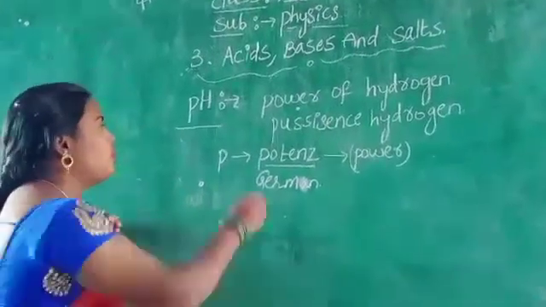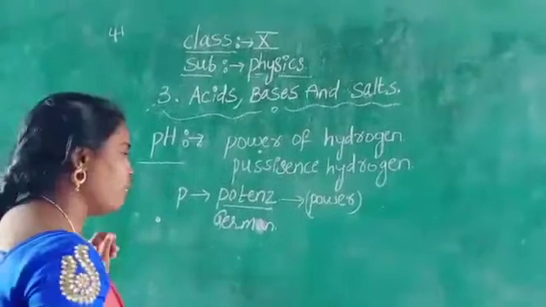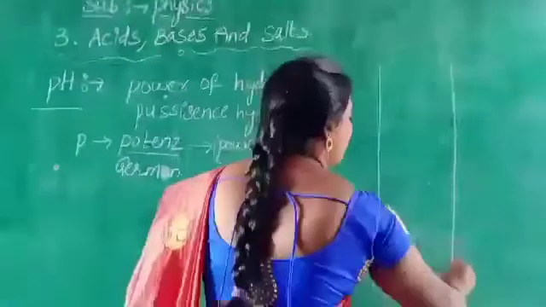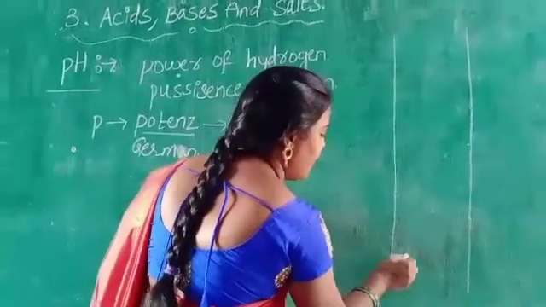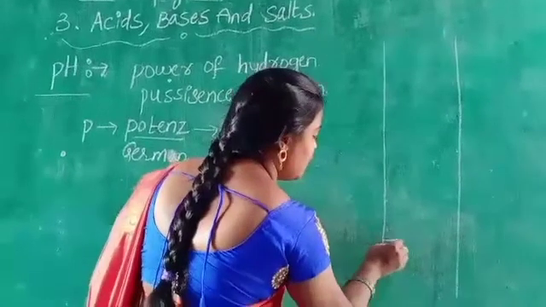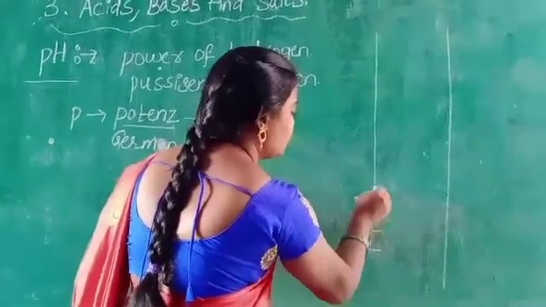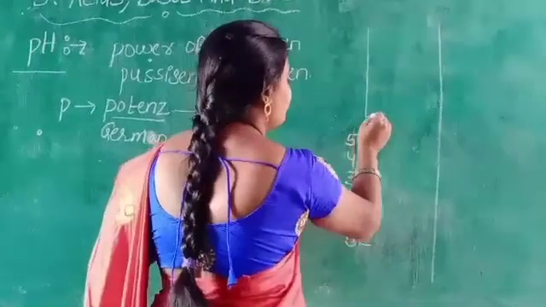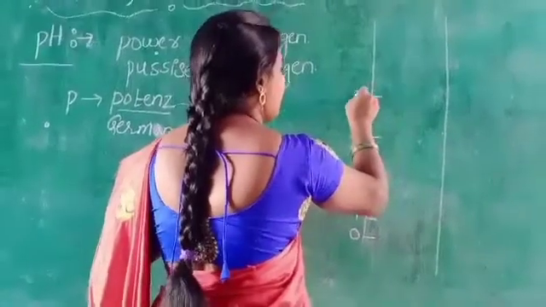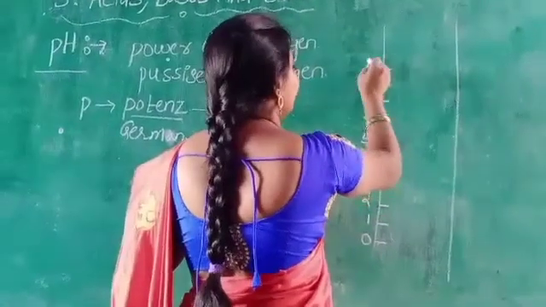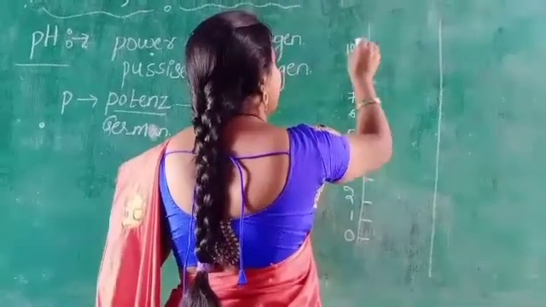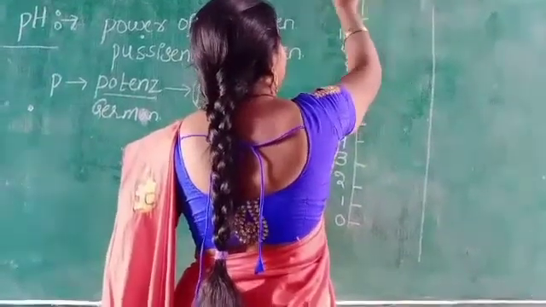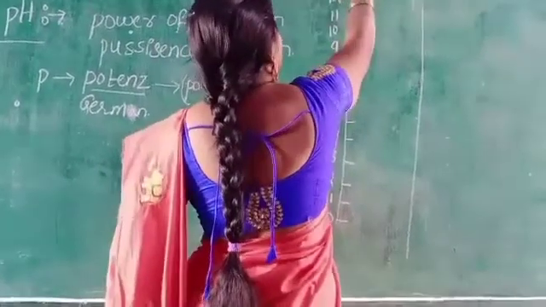Children, do you know the pH which is available in the form of a scale? Do you see anywhere a pH scale? The readings are starting from 0, 1, 2, 3, 4, 5, 6, 7, 8, 9, 10, 11, 12, 13, then 14.